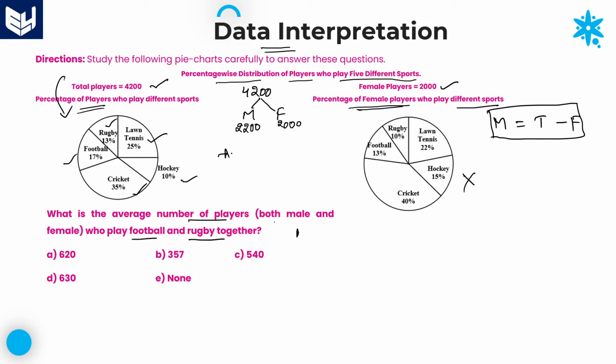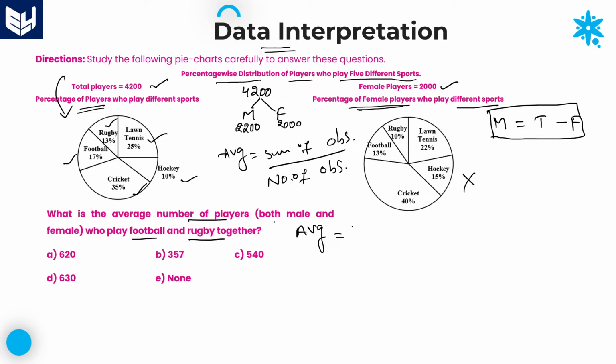As we know, average is equal to sum of observations by number of observations. That is the standard formula to calculate the average. Now, I am calculating the average of football and rugby.